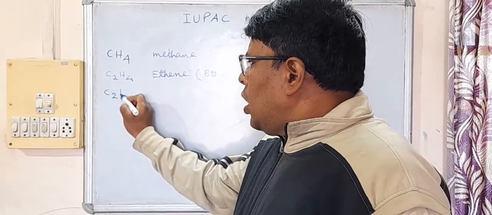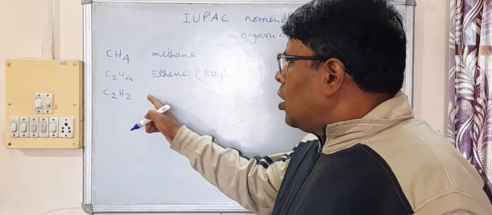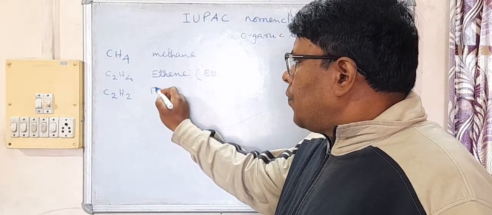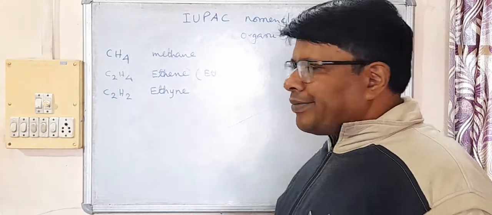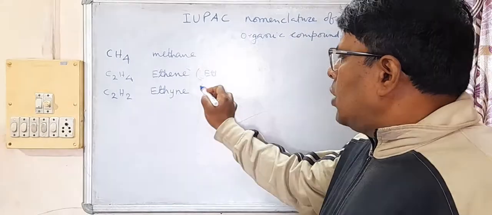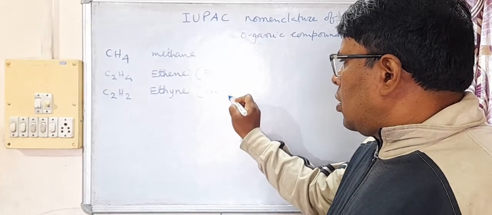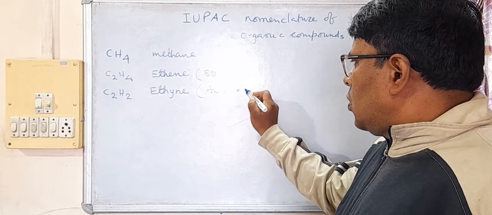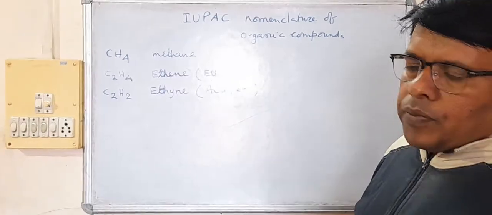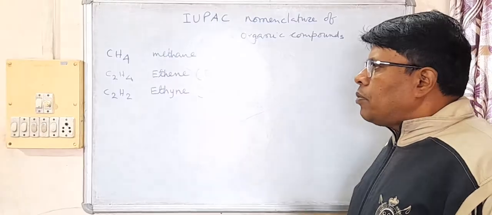Say C2H2. The IUPAC name of this compound is ethyne, and its common name is acetylene. So we are going to discuss here the IUPAC name. Let me give one more example.